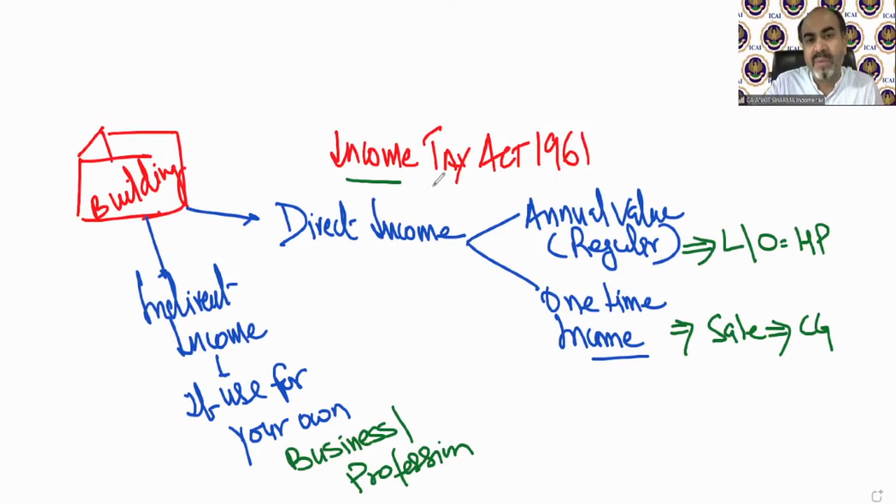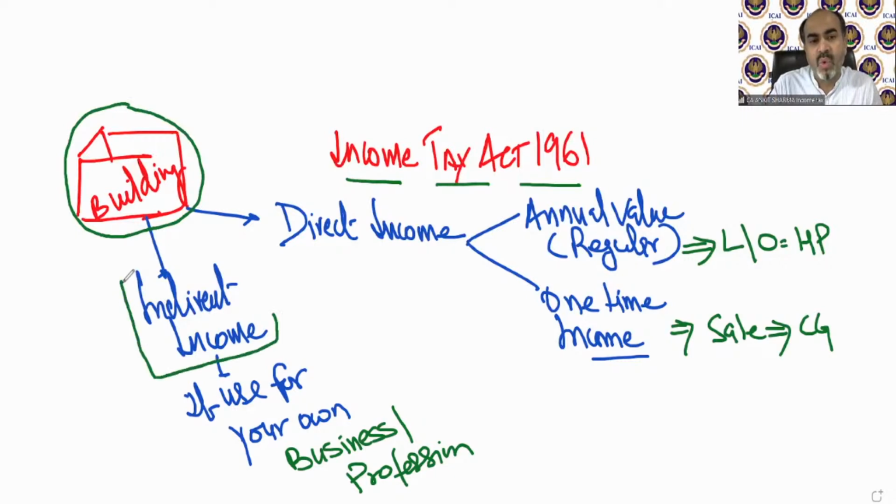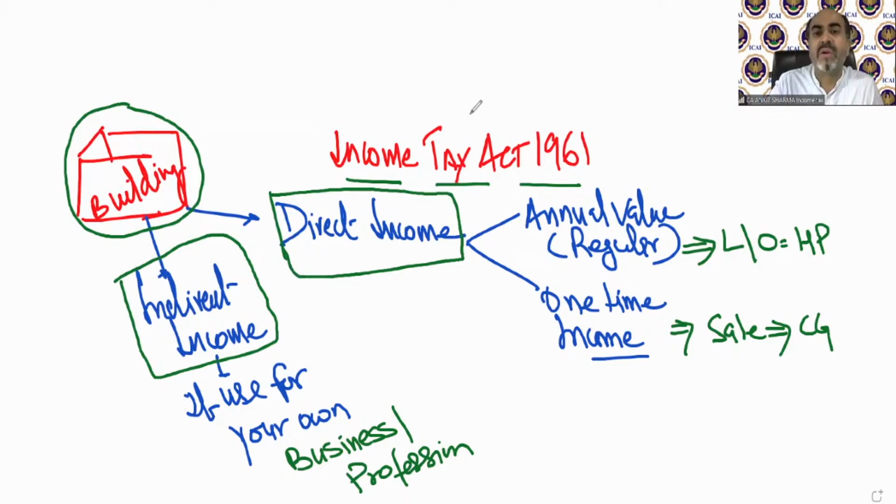That is the Income Tax Act, 1961. We are discussing income under the head income from house property. Now, if there is a building, then from that building we can earn two kinds of income. One is direct income and the other is indirect income.